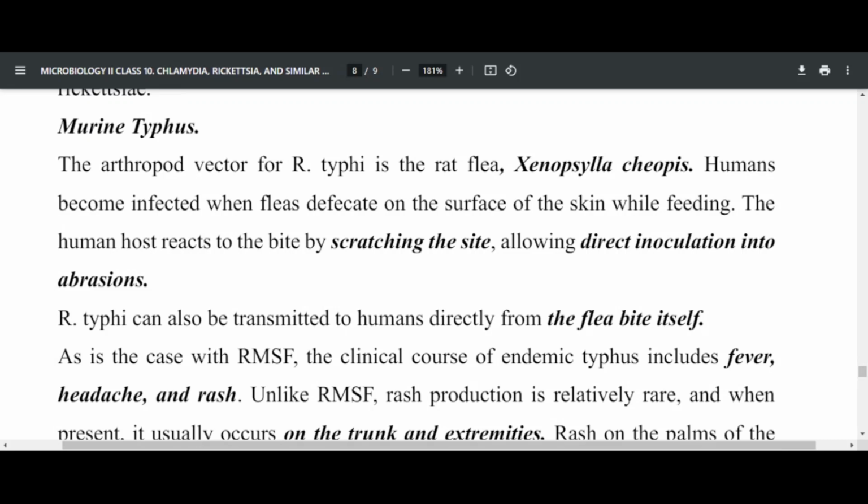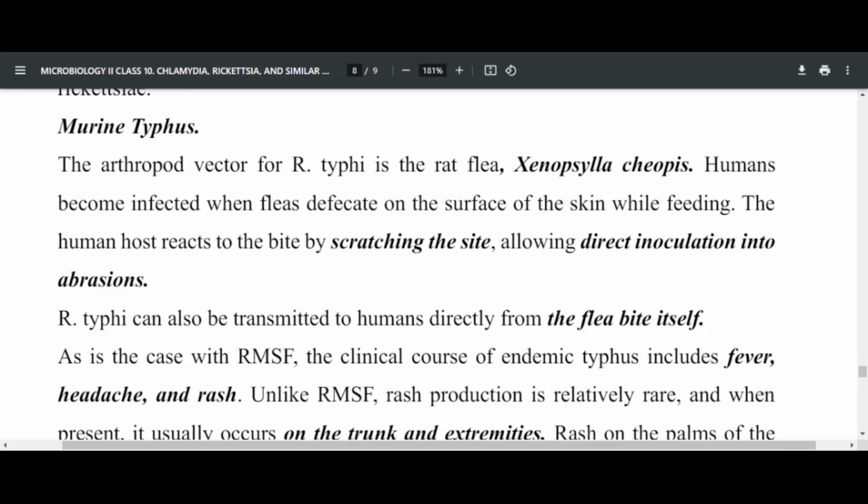One of the conditions is called murine typhus, which is transmitted by a rat flea called Xenopsylla cheopis, and humans can be infected when fleas defecate on the surface of the skin while feeding. If you scratch the site, you allow direct inoculation into the abrasions on your skin.